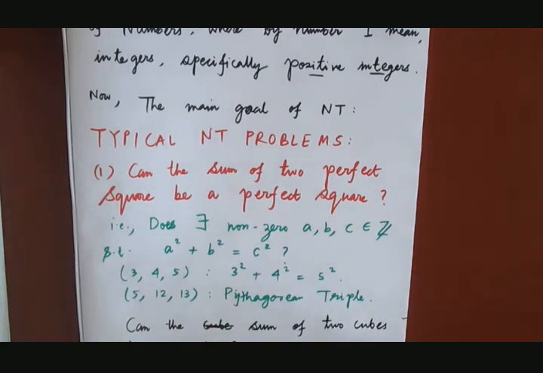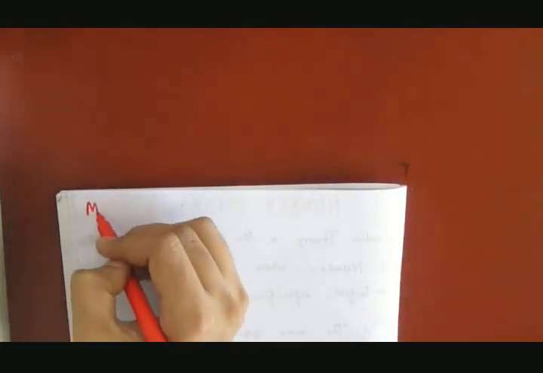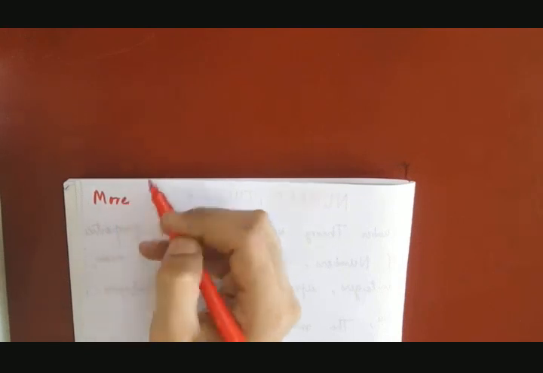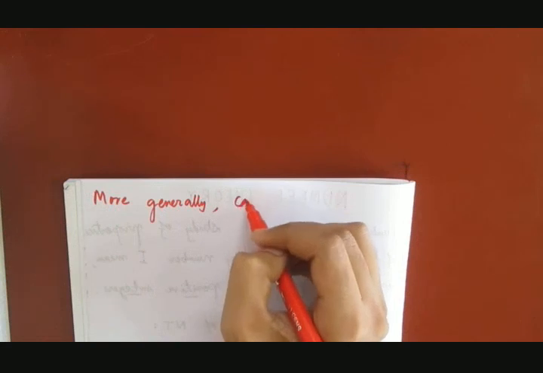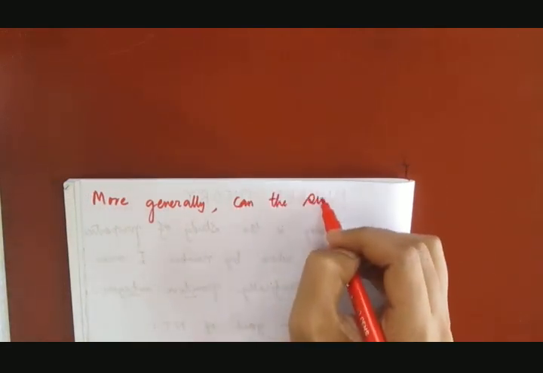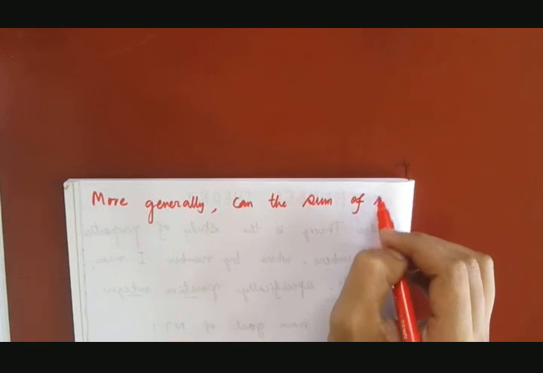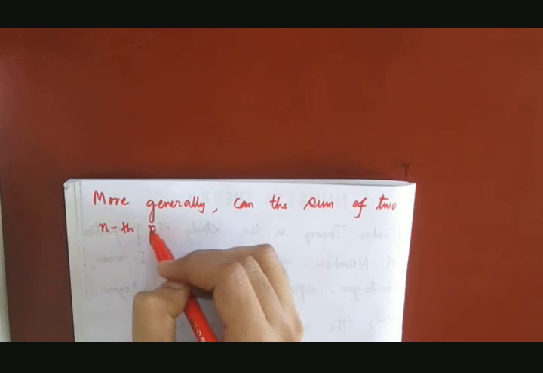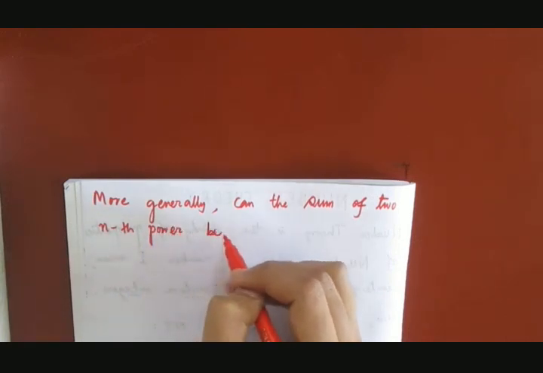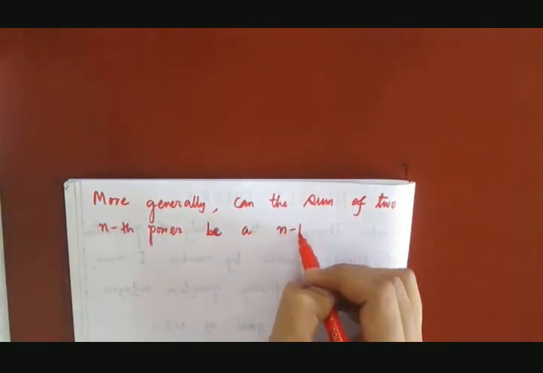So let me extend further. Can the sum of two fourth powers be a fourth power, right? Or more generally, can the sum of two nth powers be an nth power?